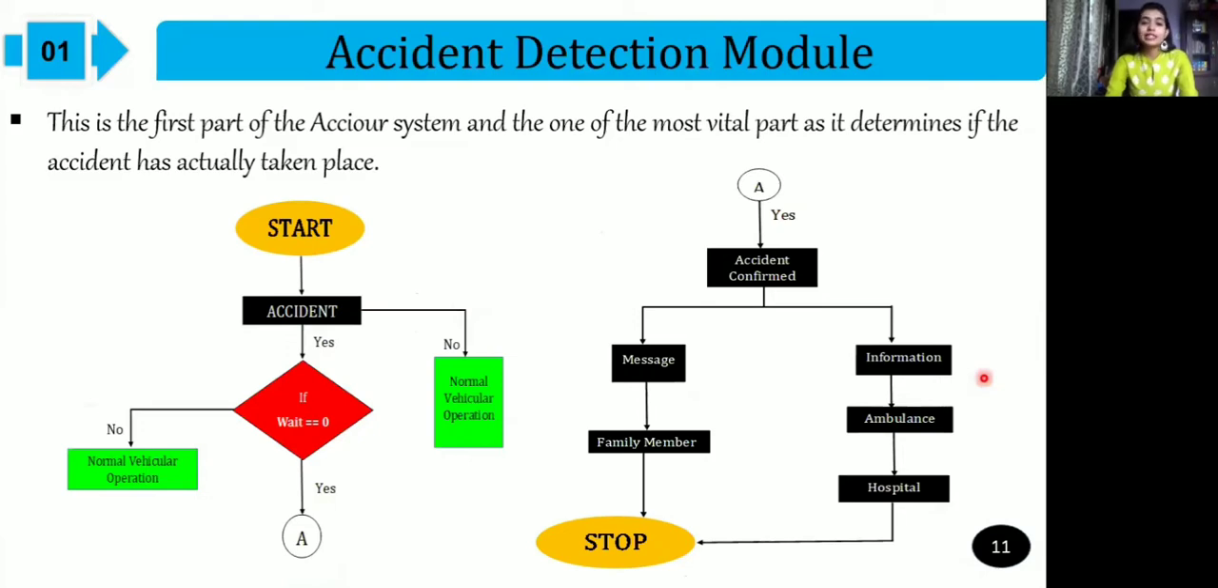The first module is the accident detection module. This is the most vital part, which determines if the accident is a severe one or just a minor accident. So a switch is provided within each vehicle, which can be switched off if it is a minor accident. If the switch is not switched off within 60 seconds, then the location of the accident is sent to the main server and the further steps are carried on.